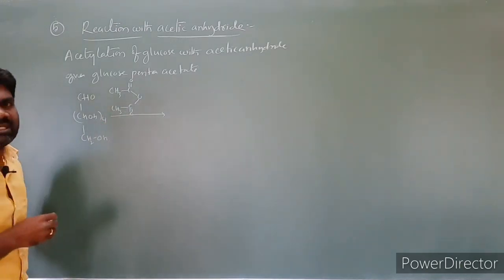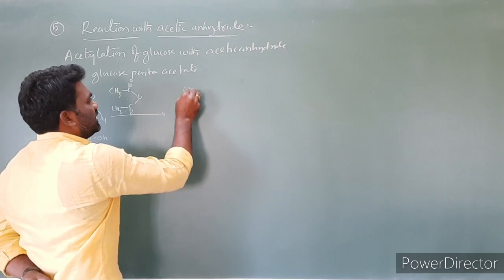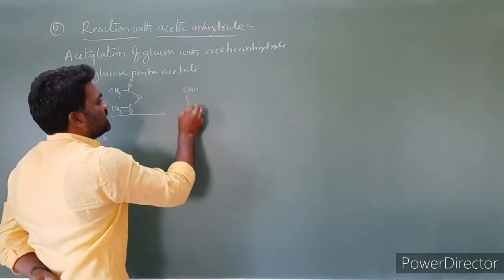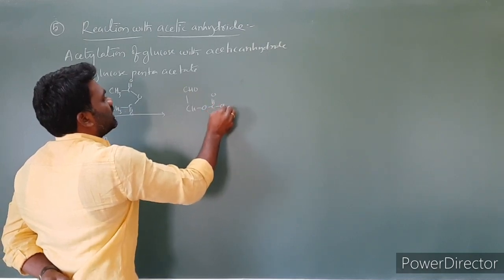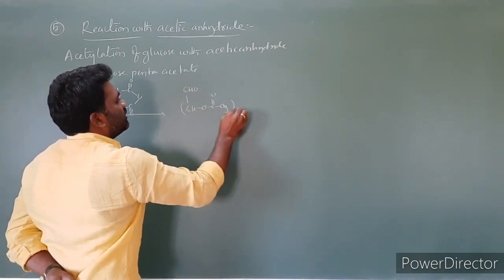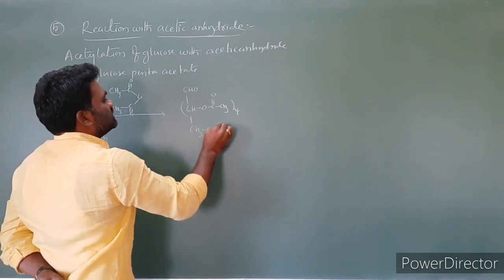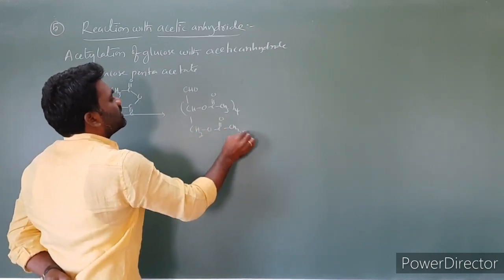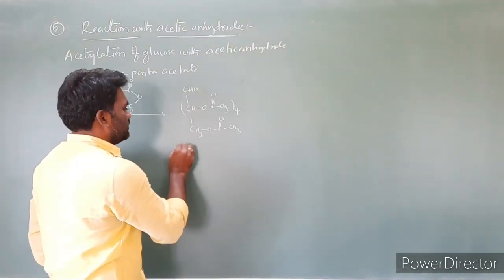So this is acetic anhydride. Then the product we can expect here is CHO, this group remains the same, then CHO C double bond O CH3 taken 4 times, CH2O C double bond O CH3. So this product is glucose pentacetate.